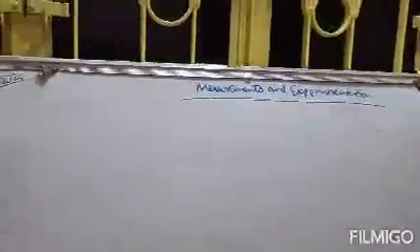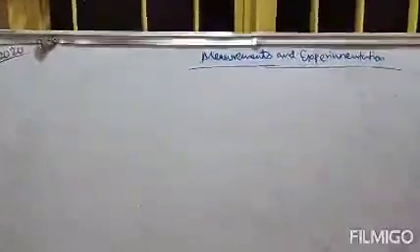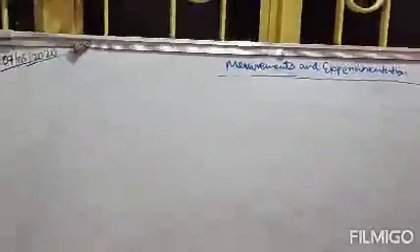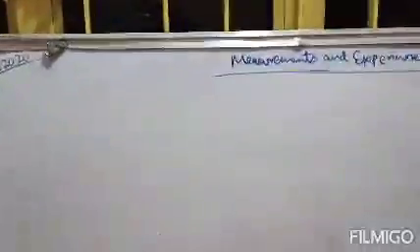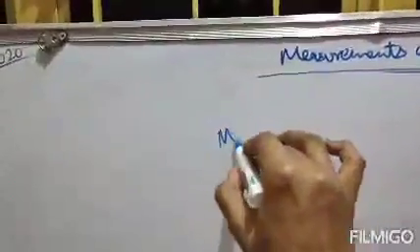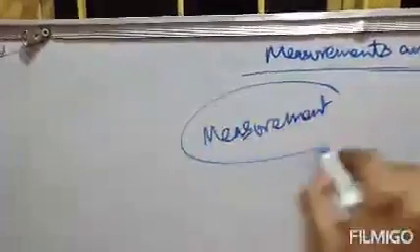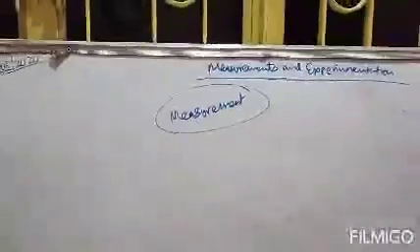Actually this chapter is divided into three parts, 1A, 1B and 1C. In this session we will complete only the 1A part, and in the next two sessions we will complete 1B and 1C respectively. Clear? So in this session the 1A part we will complete. The first term is measurement. Now we will study what actually measurement is.